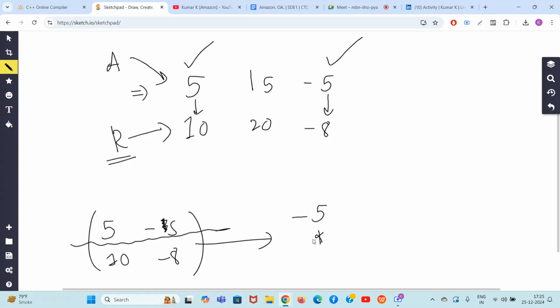Minimum is -5. You have to multiply it with the sum of this. What is the sum of 10 and -8, guys? 10 minus 8 is 2. So -5 into 2 is what?